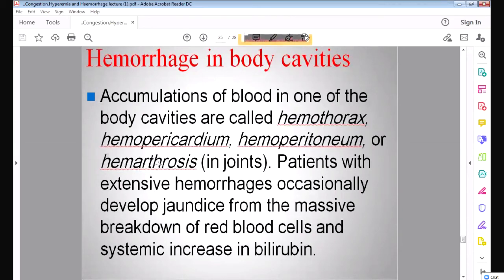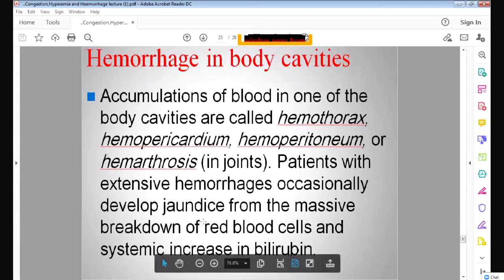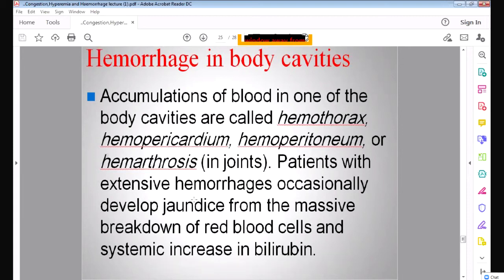Okay. So when there is a lot of hemorrhage in the tissue, the patient can suffer from jaundice. What is jaundice? Can you tell me? Any one of you? Yellowish appearance. Yes, yellowish appearance.